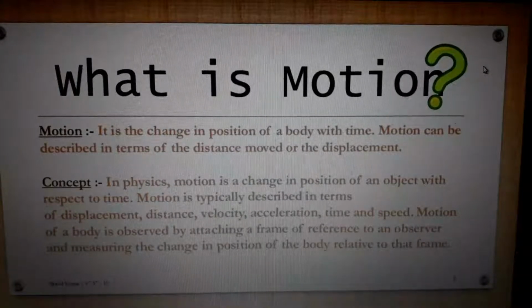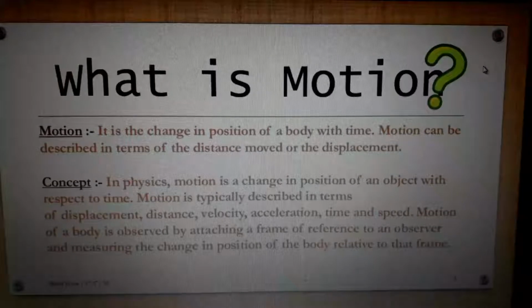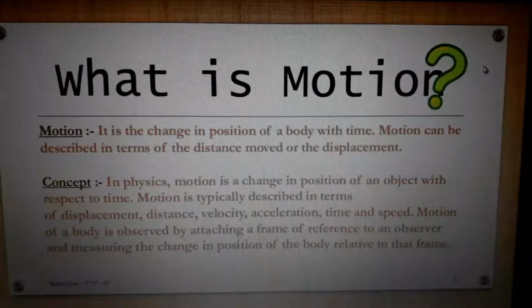So what is motion? Firstly, motion is a change in position of a body with time. Simply, if any body changes its position with respect to time, we can say it is motion. Motion can be described in terms of distance moved or the displacement.